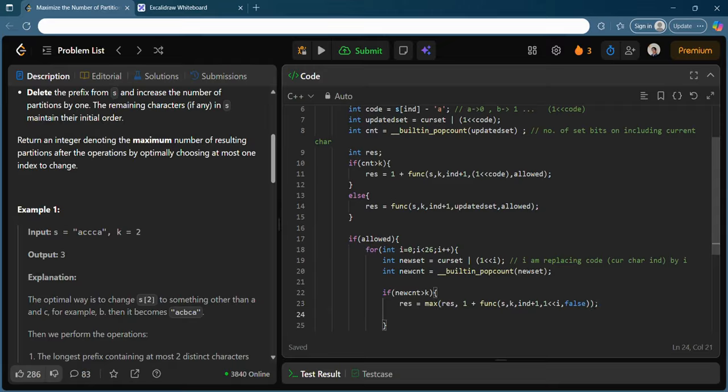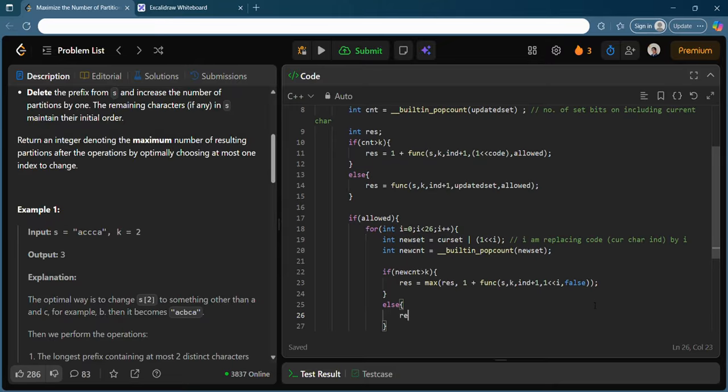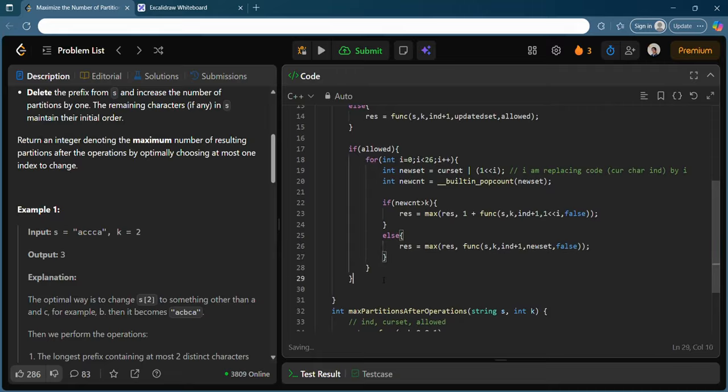Yeah, that is very simple to understand also. It should not be any difficult for you. Now result should be nothing but again maximum of result comma. I am deciding to see if it is exceeding k, I have increased the number of partitions. If it is not, I can take more elements, right? But hey, even if I do take more elements, since I have done one change, I am not allowed to do any change. So it will give me new set here and sk and also the next index.